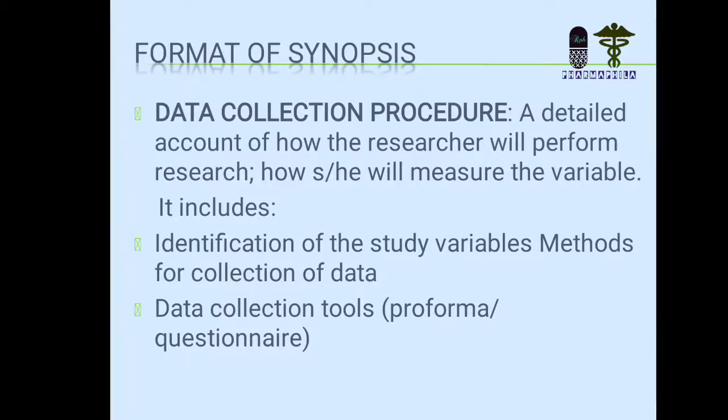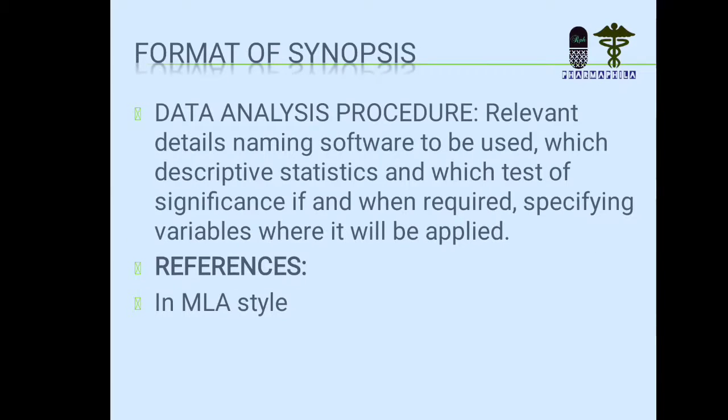Data collection procedure: a detailed account of how the researcher will perform the research and how she or he will measure the variables. It includes the identification of the study variables, method for collection of the data, data collection tool, proforma, questionnaire, etc. Data analysis procedure: relevant detail, naming the software to be used, which descriptive statistics and which type of significance test, if and when required, specifying variables where it will be applied.